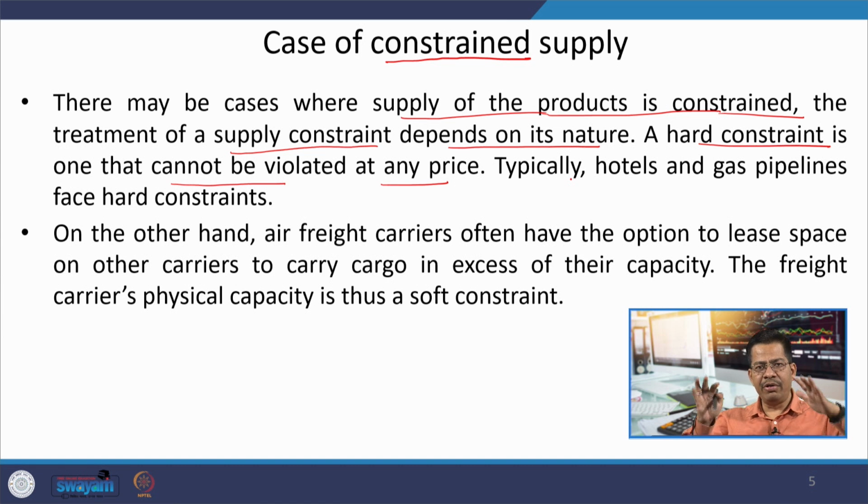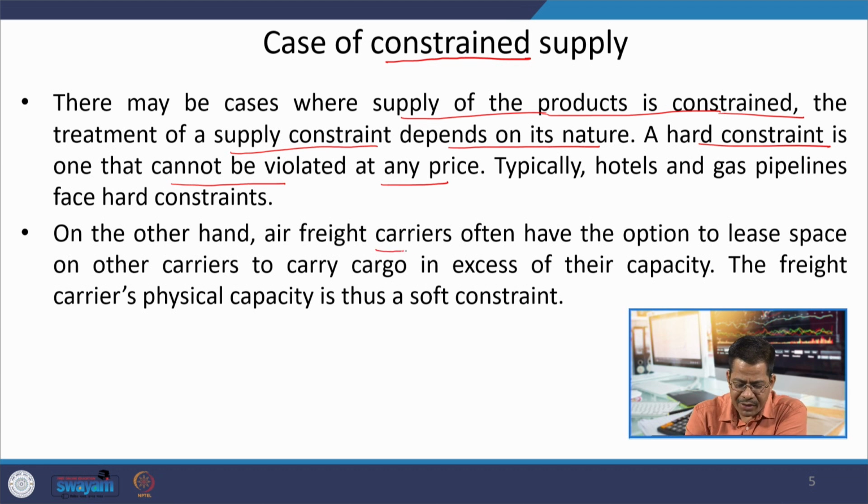Particularly, you can fulfill the demand below that constraint level. If you have a supply of let us say 3000 units, obviously you can fulfill 1000, 2000, 2500, 2999 or maybe up to 3000, but you cannot fulfill the demand of the 3001st unit. So, that is a very hard constraint which cannot be violated.